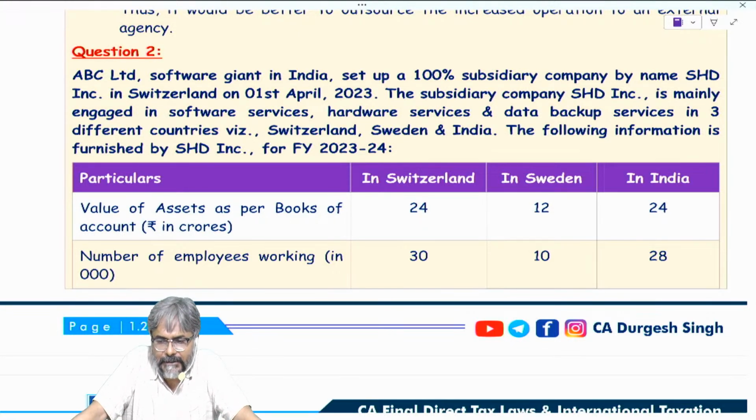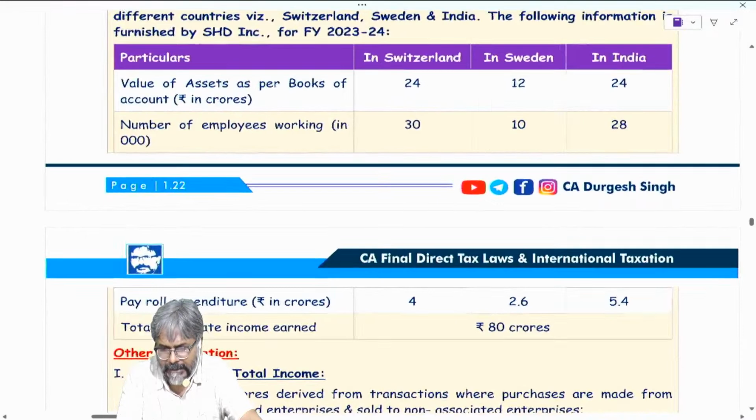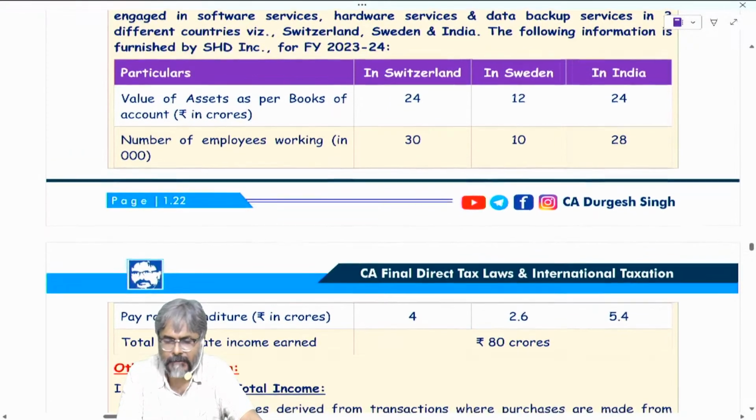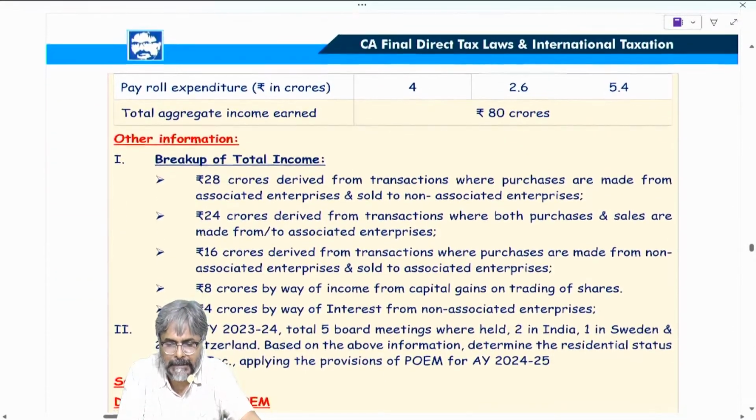The subsidiary company SHD Inc. is mainly engaged in software services, hardware services, and data backup services in 3 different countries, which are Switzerland, Sweden, and India. The following information is furnished by SHD for the financial year 23-24: value of assets as per the books of accounts, number of employees, and the total aggregate of income. So obviously, students, you know what to do. First of all, the outside India test, we can easily make it out.